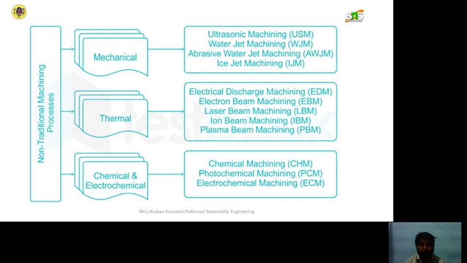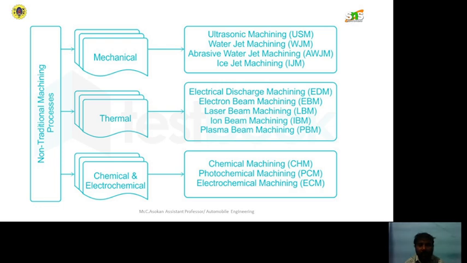In thermal energy based process, we will use electrical discharge machining, electron beam machining, laser beam machining, then ion beam machining and plasma beam machining. Okay, these are the thermal energy based machining processes.